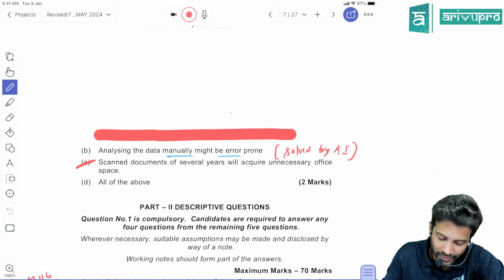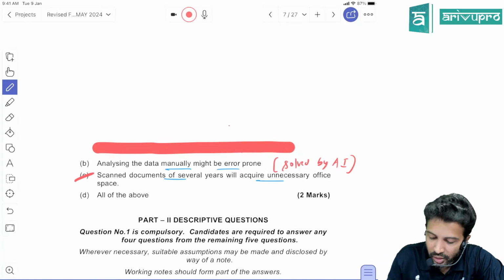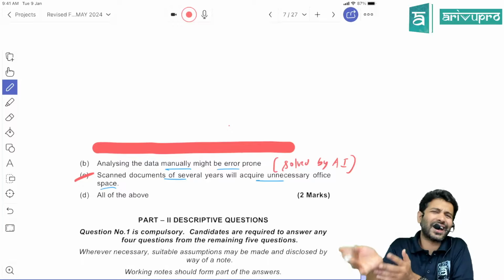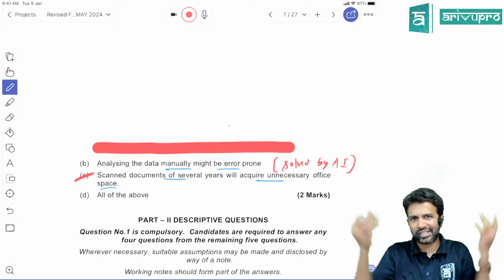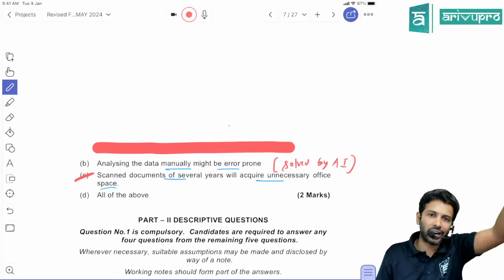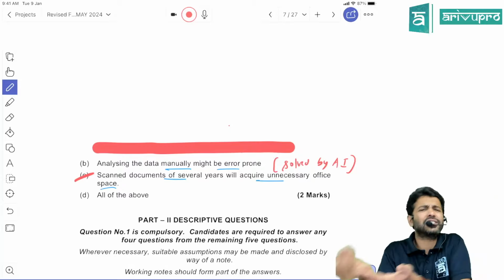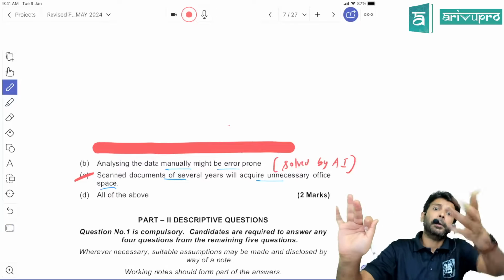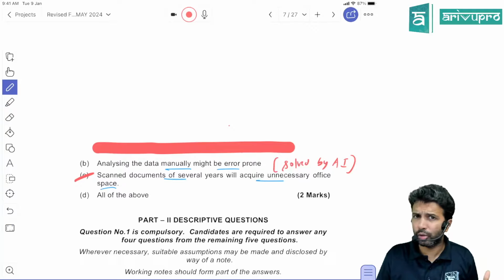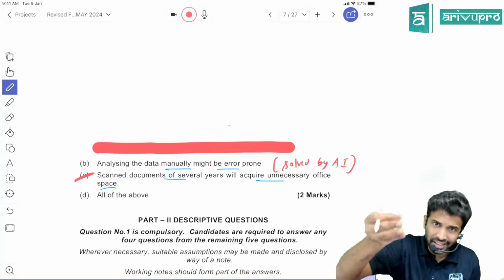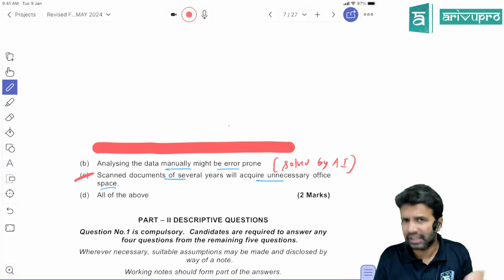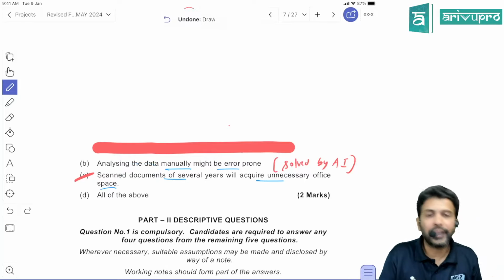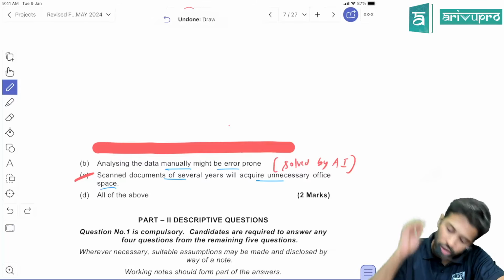So here, third one: scanned documents of several years will acquire unnecessary office space. Sir, this problem AI cannot solve. You already scanned it. So scanned documents obviously take some space on your device, could be your hard drive or pen drive or whatever. How can AI solve that problem? Processing time and errors you can reduce, but the space which the document has already taken in your hard drive or wherever, AI cannot solve, right? That will be as it is. So C is the right option because this particular problem AI cannot solve.